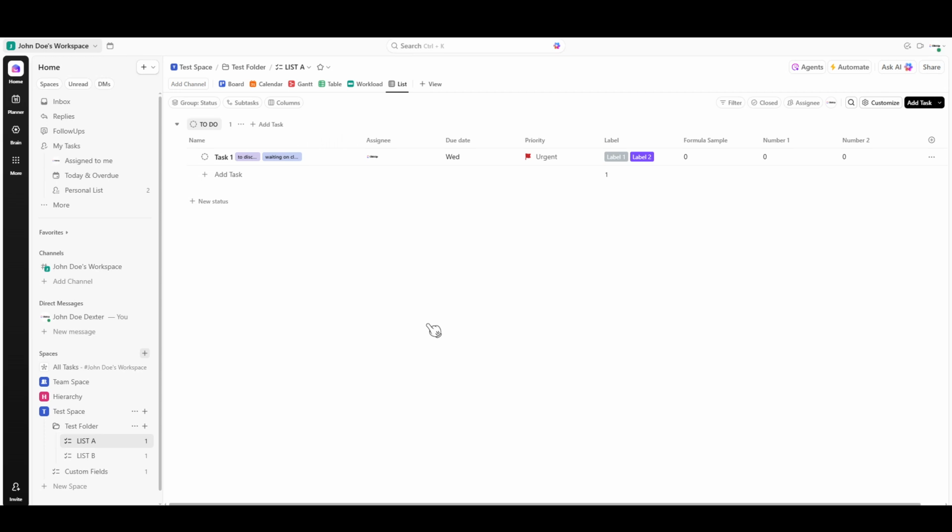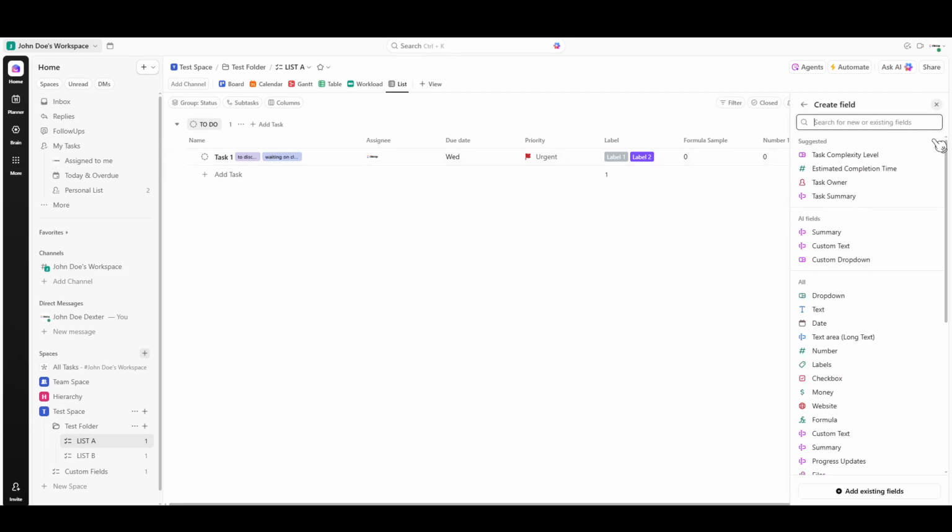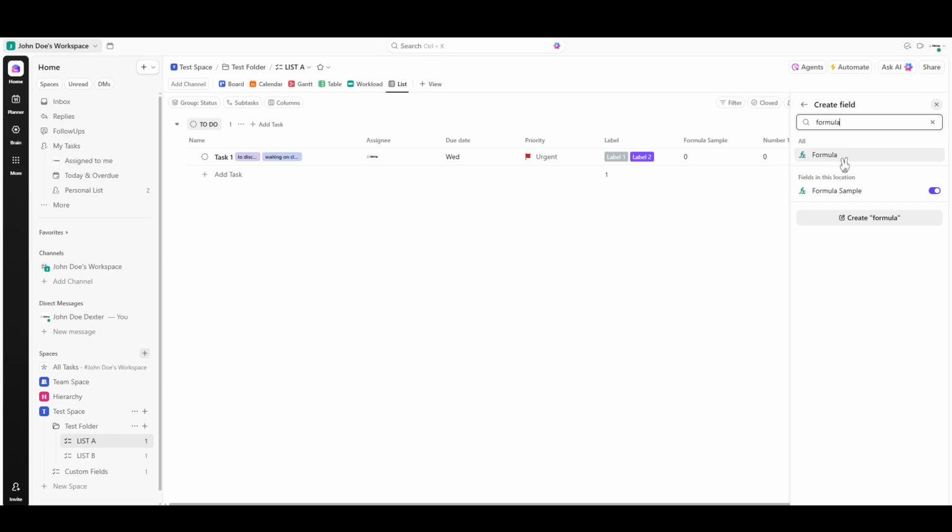It's designed to handle mathematical expressions and logical operators, allowing you to generate calculated results in a seamless and efficient manner. To get started with a formula field, the first thing you need to do is add it to your task. You will find this option by navigating to the far right column of your list view, where you'll see a plus sign. Give it a click, and then search for the formula option from the menu that appears. This is your gateway into creating calculations tailored to your needs right within ClickUp.